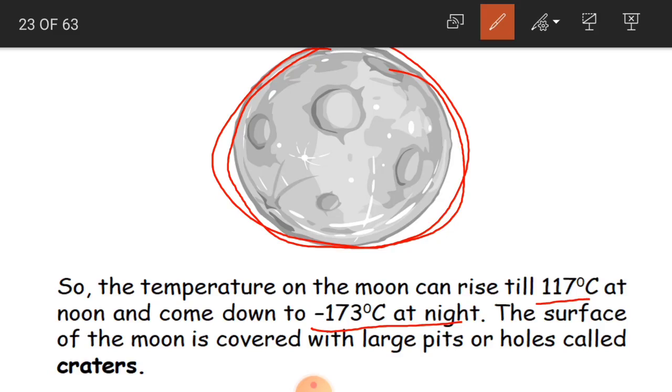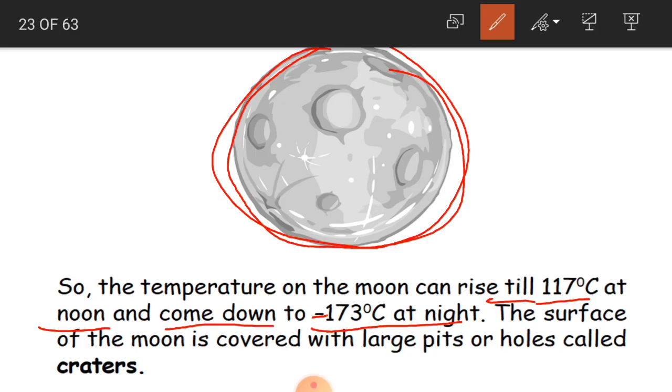Even we also have temperatures. In summers it is very hot, in winters it is cold. Even on the moon we will be having temperatures. It is going to rise till 117 degrees Celsius at noon, and it is going to come down to minus 173 degrees centigrade at night.